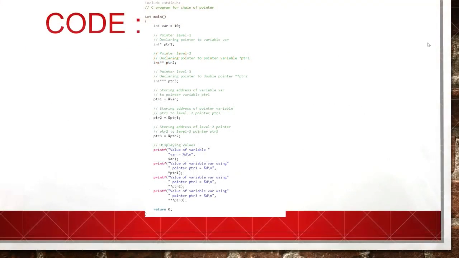Code for chain of pointers. Go through the code.